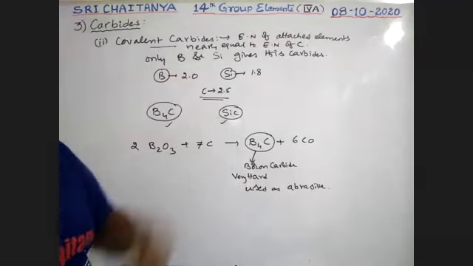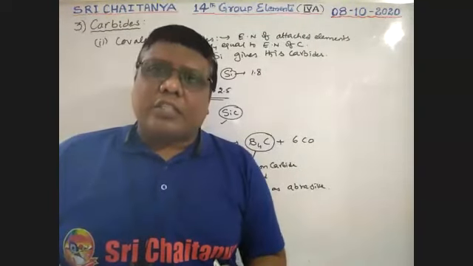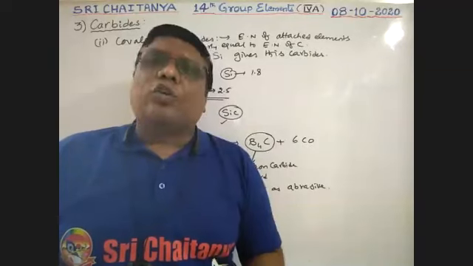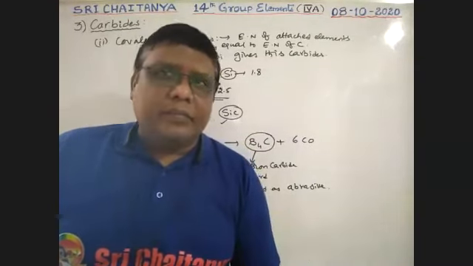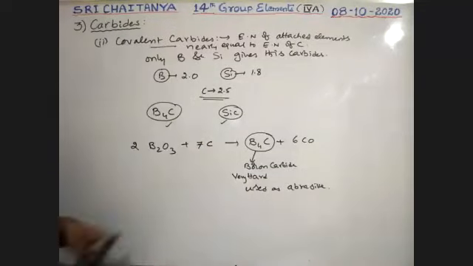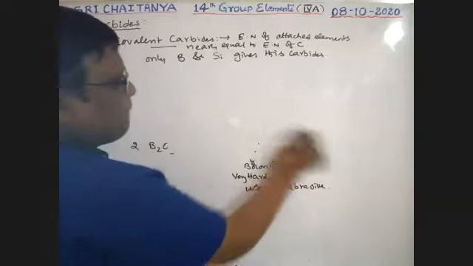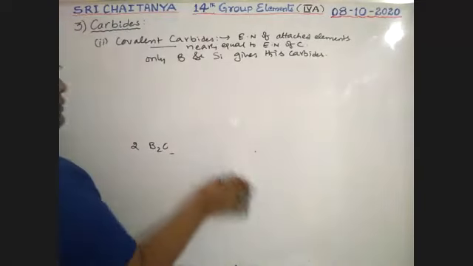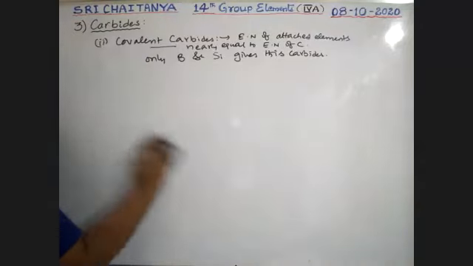Next, what about silicon carbide? We covered it yesterday. Silicon carbide is also called carborundum. How to prepare? That is Acheson's process. The first product is SiC. So the same method is applicable here also: in Acheson's process, silicon carbide is the first product.